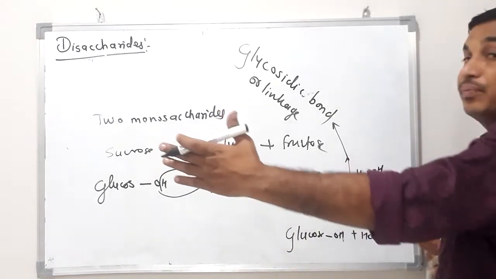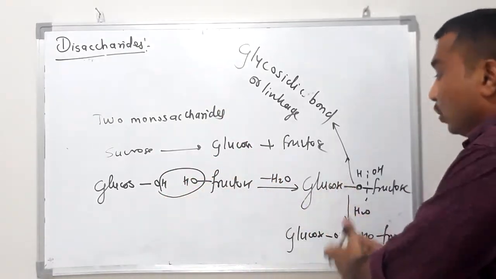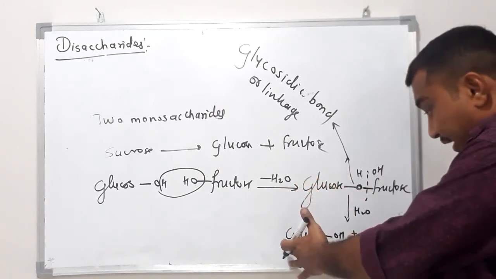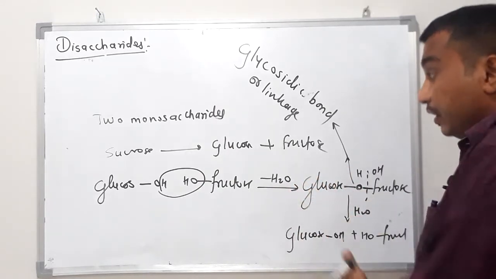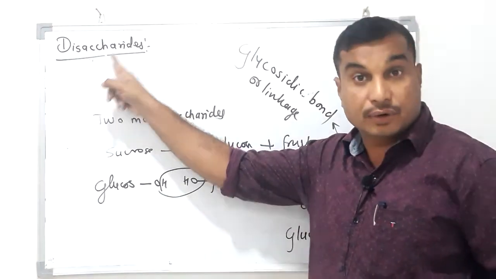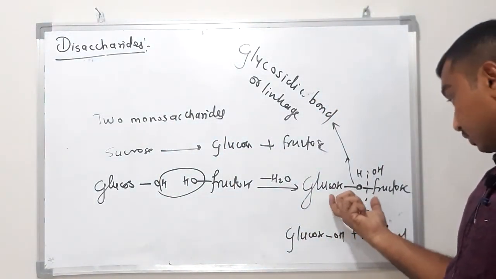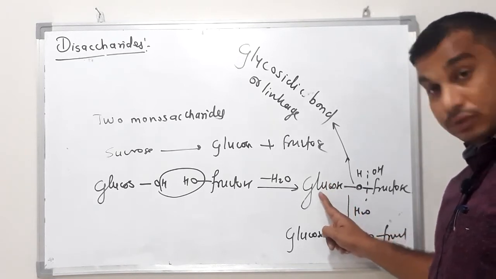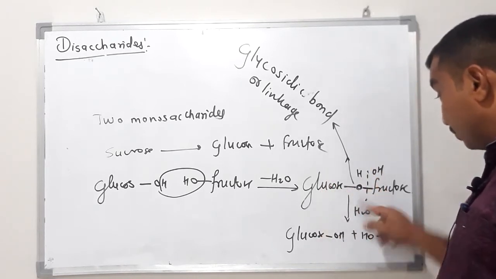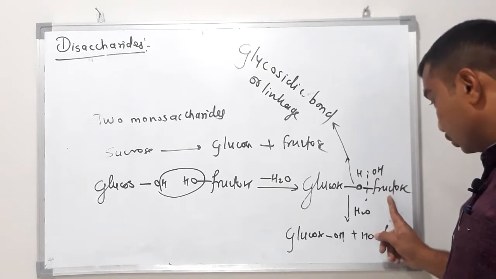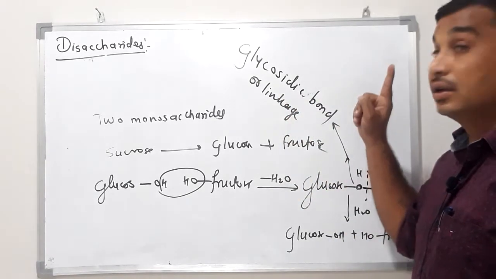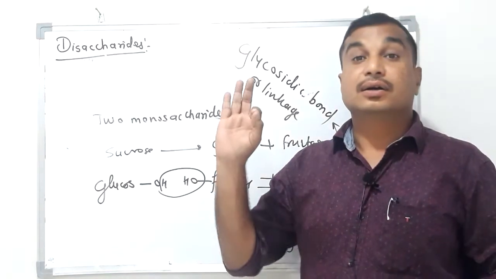These two molecules separate from each other. So this is hydrolysis. And if we combine these two monosaccharides, then it will give a disaccharide. So this bond between the carbon atom of glucose and the carbon atom of another molecule, that is fructose, through an oxygen atom is called a glycosidic linkage or glycosidic bond.